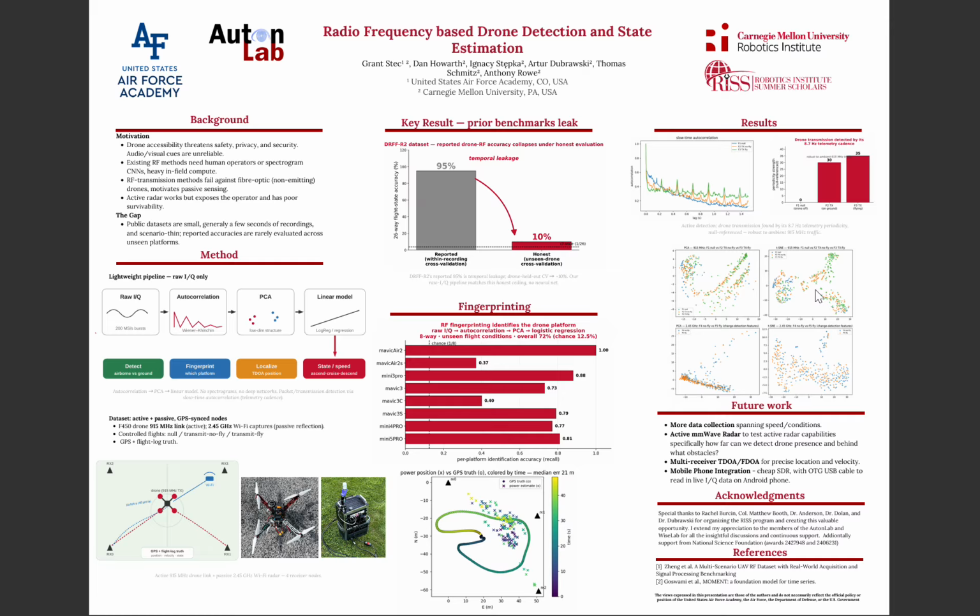And then with the Wi-Fi reflection plots, you can see there isn't much separability, yet we were still getting about a 63% prediction rate for determining if a drone is flying or not under these Wi-Fi reflections.